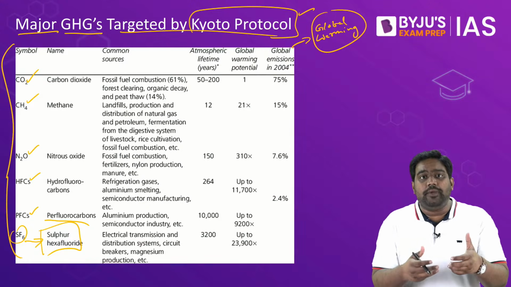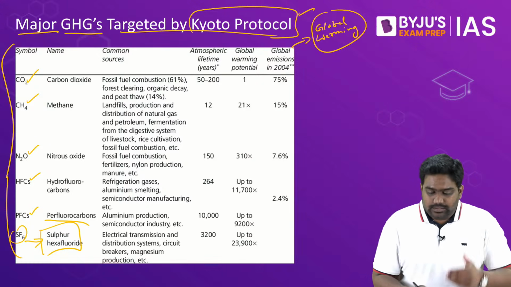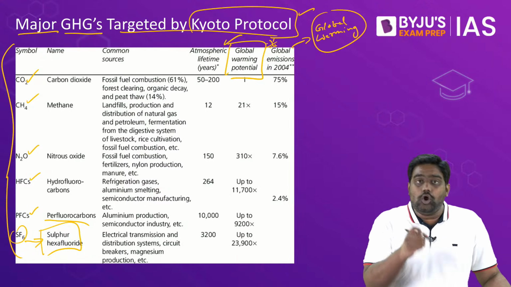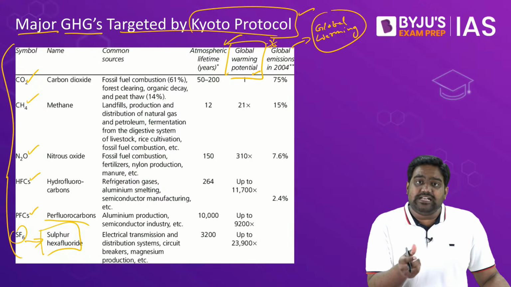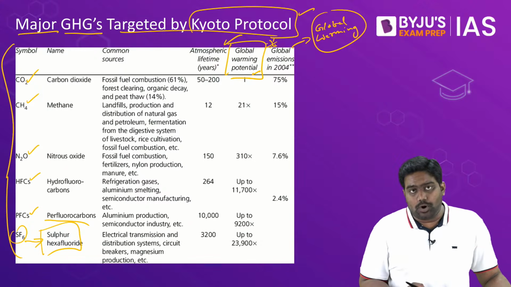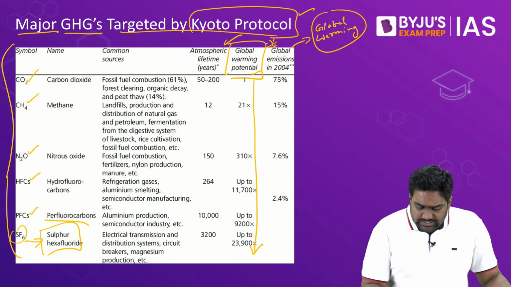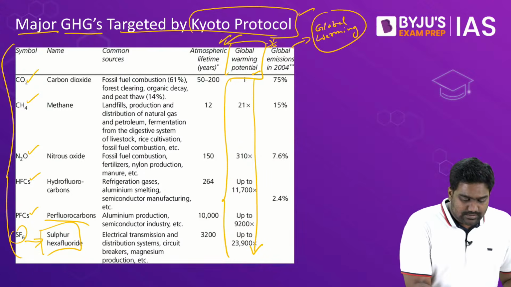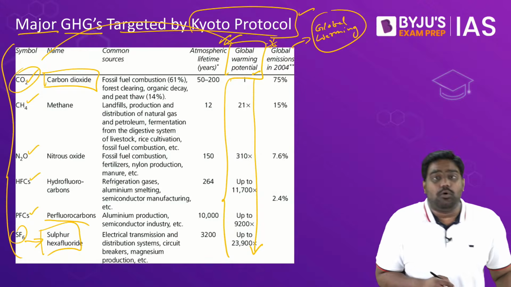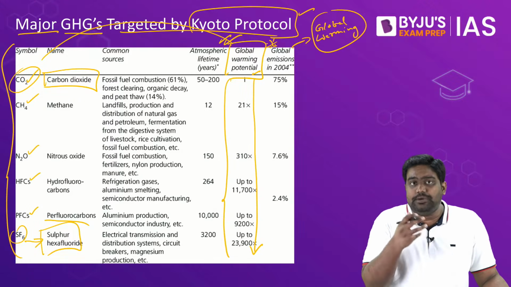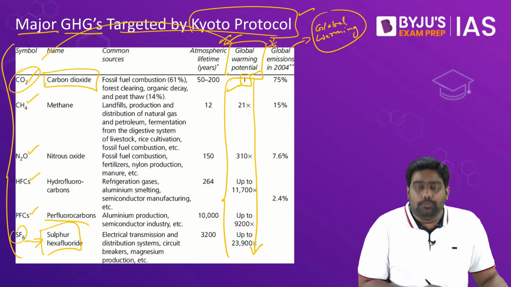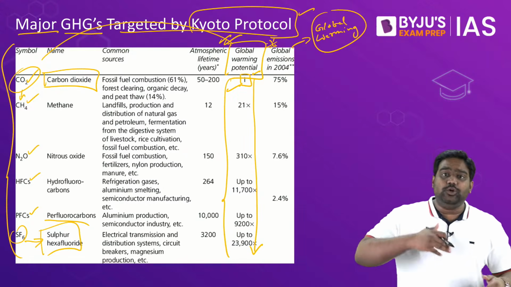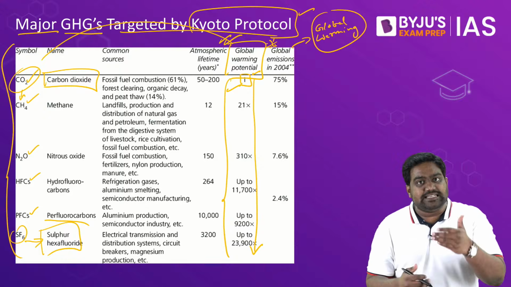Their contribution to global warming was exactly quantified, and it was brought out through an index known as the global warming potential. Global warming potential of a greenhouse gas indicates the ability of this gas to contribute to global warming. As you can see, all the greenhouse gases listed here, they have tremendous potential to cause global warming. To determine the global warming potential, CO2 is taken as the reference. Carbon dioxide is the reference. That is why the global warming potential for CO2 is 1. So using CO2 as a reference, the ability to cause or contribute to global warming from other gases is calculated